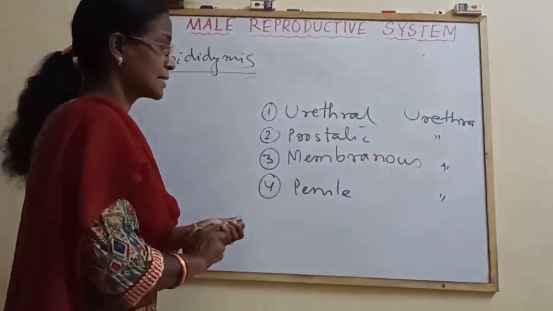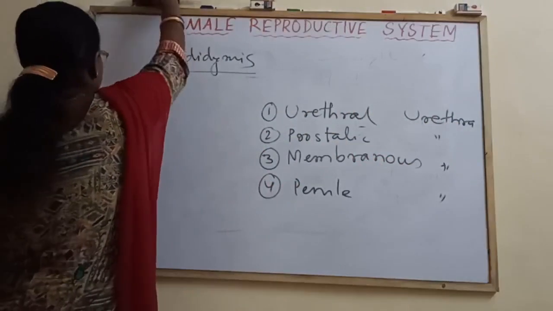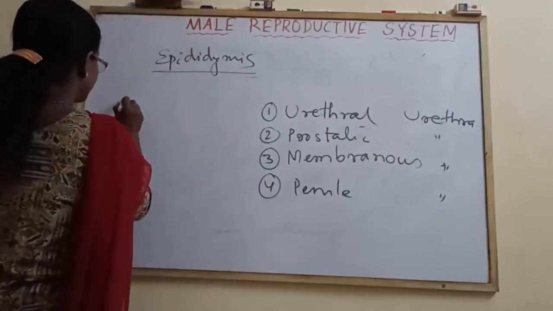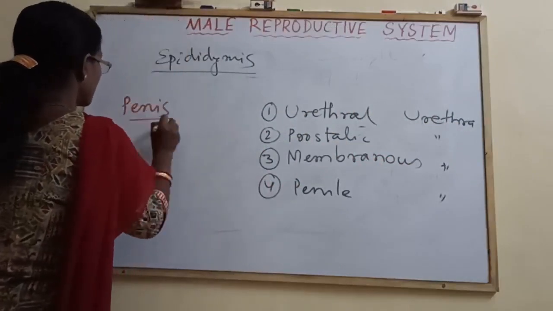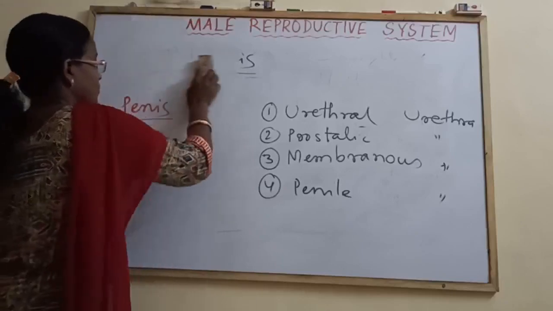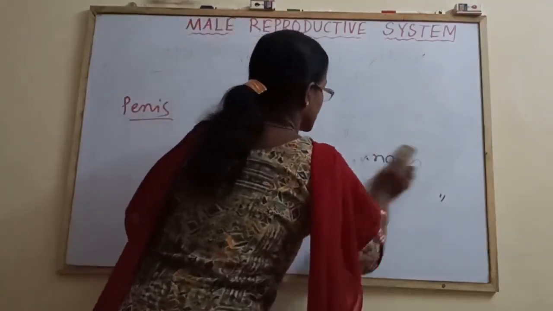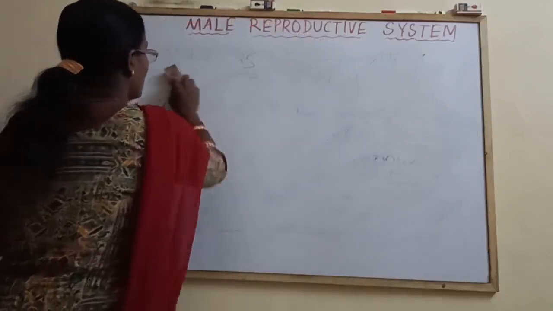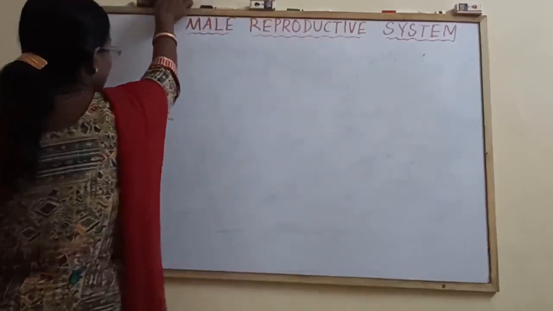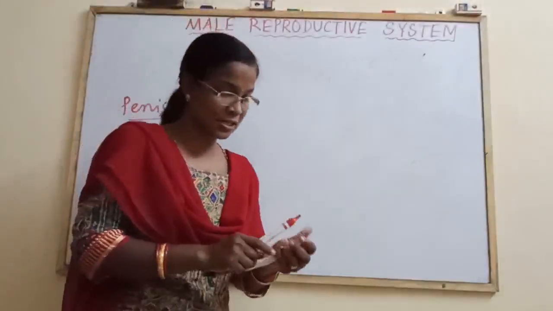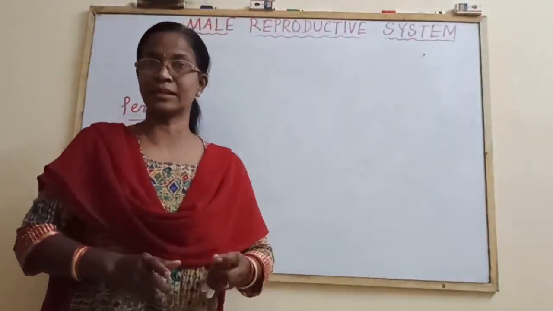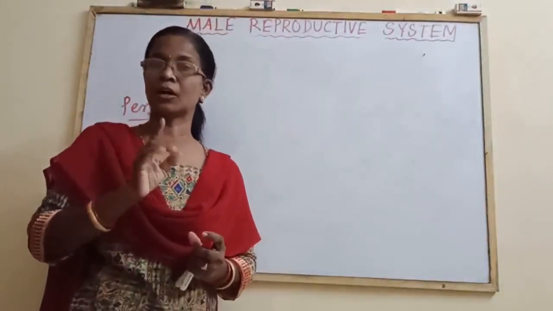Okay. Next come to the penis. After urethra come to penis. You have to draw the diagram of penis, which is the transverse section. Penis is the male copulatory organ. It is provided with 3 erectile cords. 2 of them are corpora cavernosa and the single one is the corpus spongiosum.